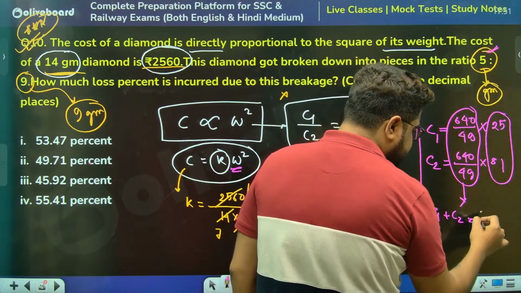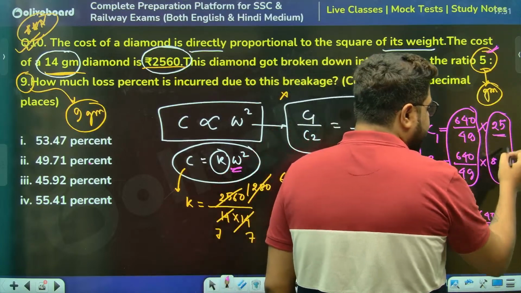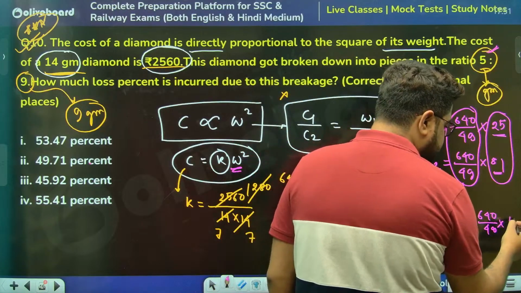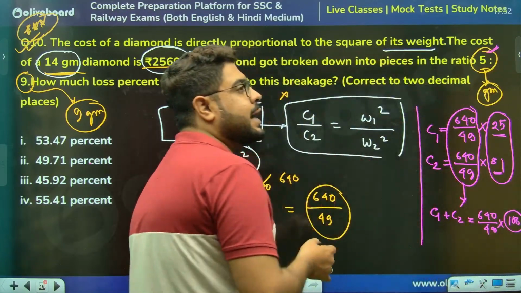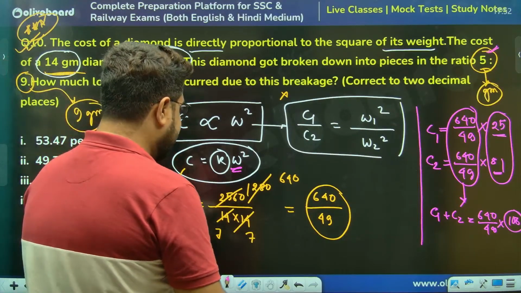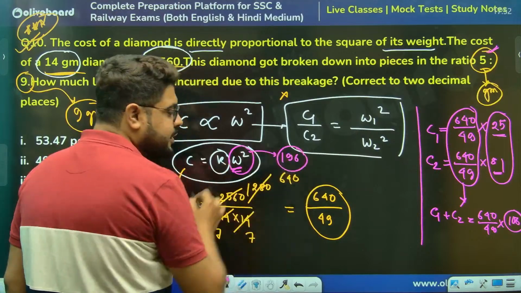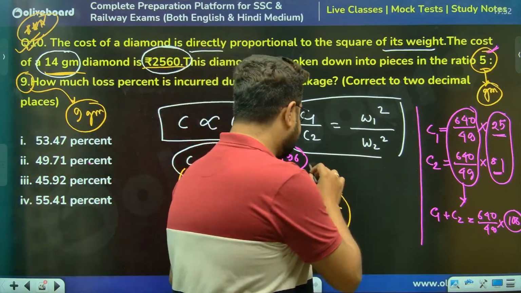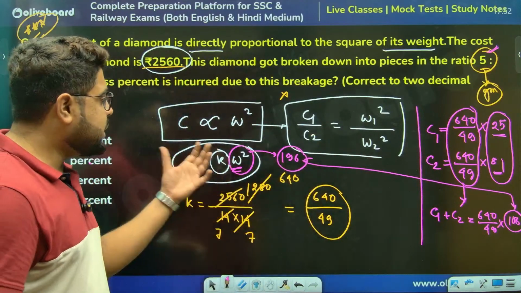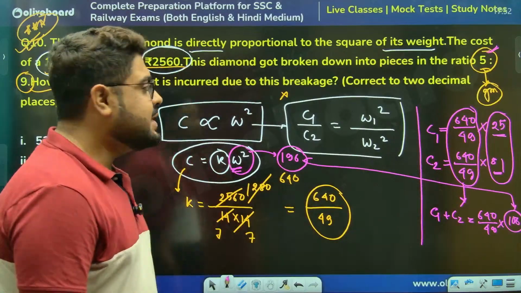So this whole thing is 640 by 49, because this will cancel last at the end. 25 plus 81, 81 plus 20 is 101, 106. Do not cancel anything. Now please understand, the initial cost was W square, that was 196. And now the cost is 106. To understand my point, initially before the diamond was broken, it was 196. Now it is 106.